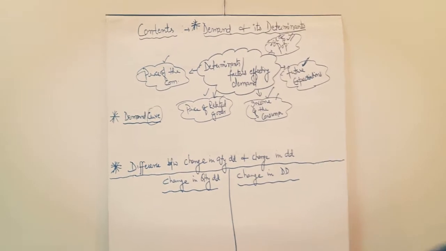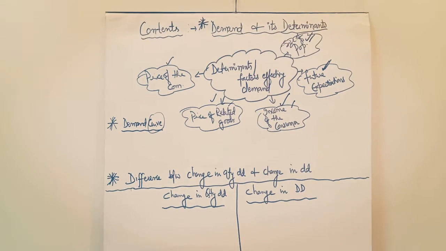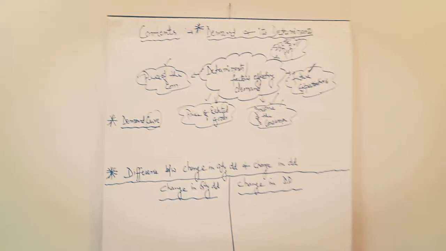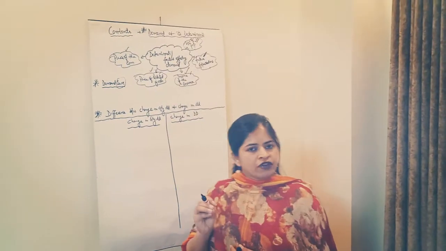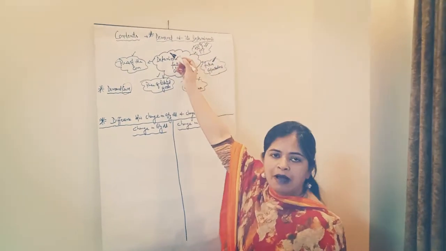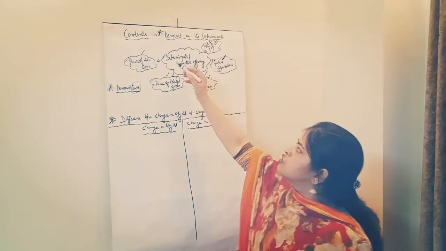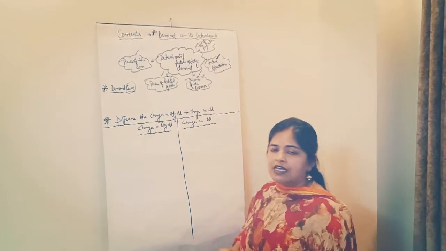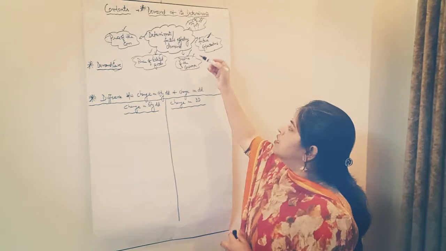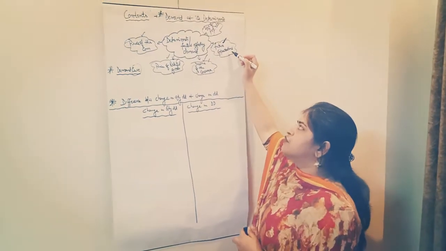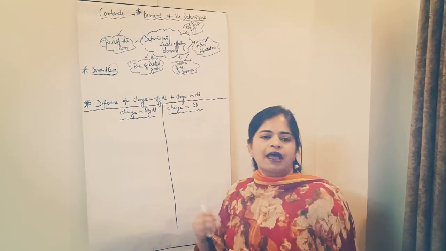What is demand? Students, when we talk about demand, it refers to the quantity of a commodity which a consumer is willing to purchase at different prices during a given period of time. This is called the concept of demand. Now we have to discuss the different determinants which affect demand. The determinants or factors which affect demand are: first, the price of the commodity; second, price of related goods; third, income of the consumer; fourth, future expectation; and last, the size of the population. Now we explain one by one.